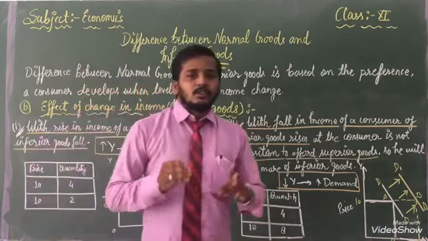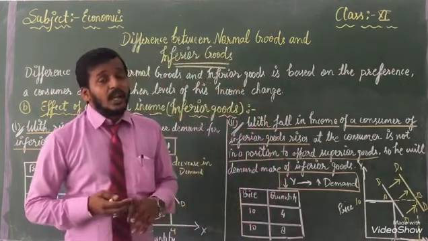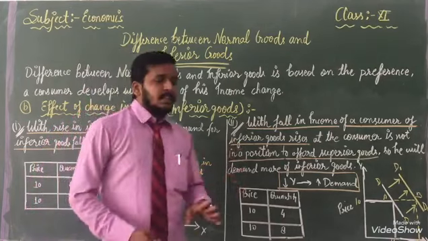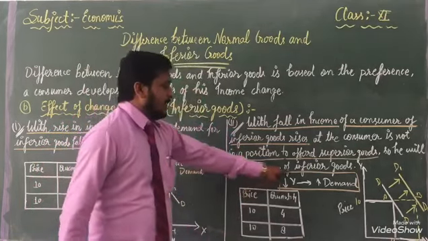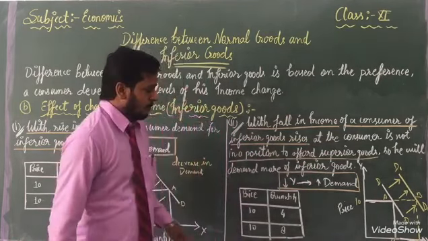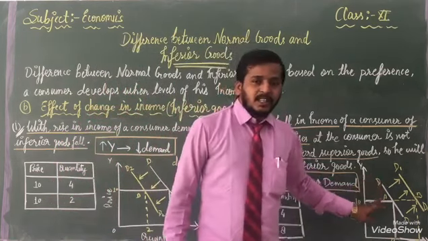Because we cannot control our demand. We can't stop our demand. We have to control it according to our income. इससे हमें अपनी इनकम के अनुसार चलाना होगा. तो हम अपने इंफीरियर गुड्स की सप्लाई को क्या करेंगे? बढ़ा देंगे. Same thing with the help of graph we can explain.